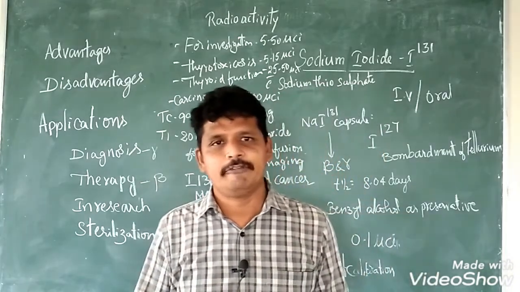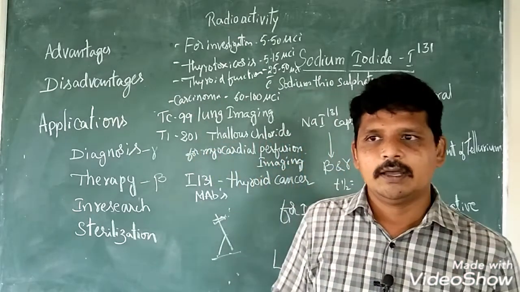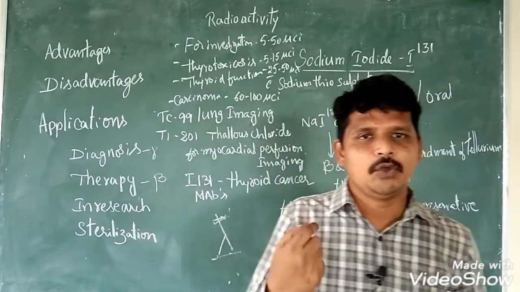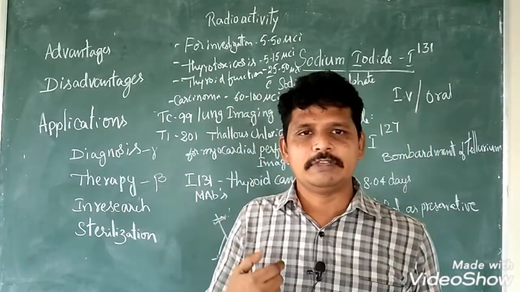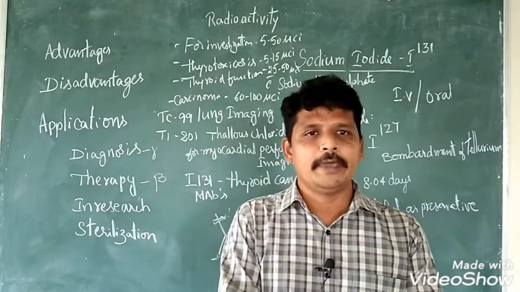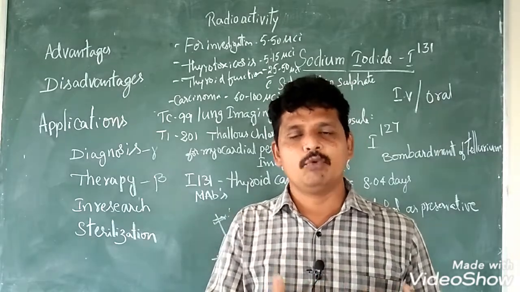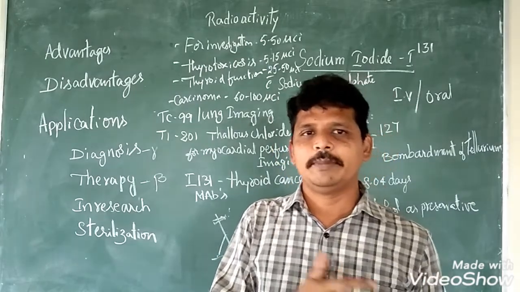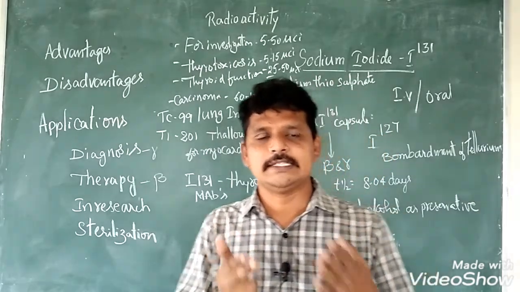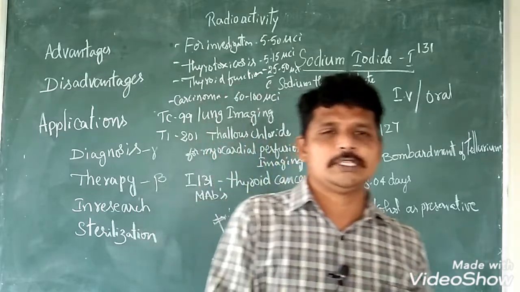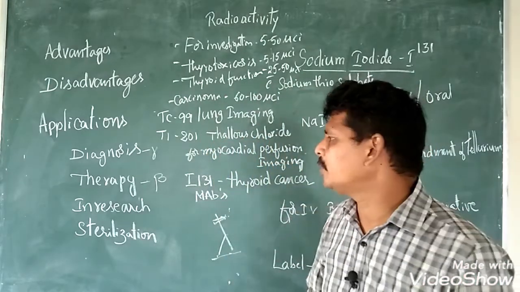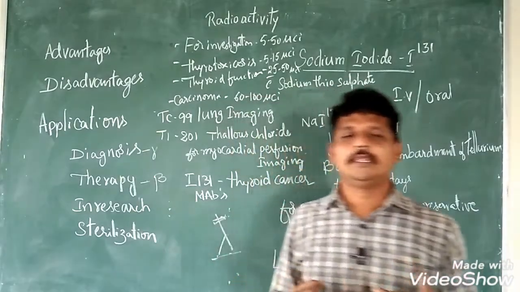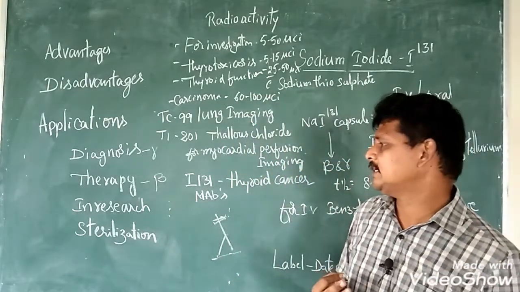Likewise, lack of iron causes anemia. How will we know? If you give radioactive iron, obviously it will go to the bone marrow and be involved in hemopoiesis, the hemoglobin formation. Thereby we can know that iron is an essential element for the production of blood. So this is the normal basic research we are involved in, and radioactive material is helpful in this scenario.